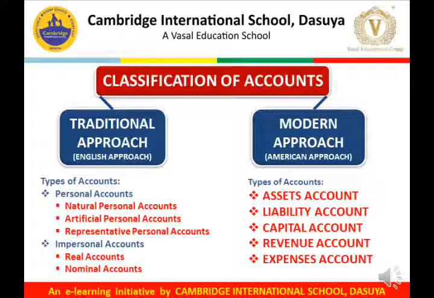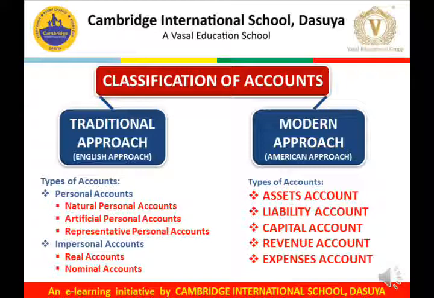Artificial personal accounts are those which are non-living beings, but we have some names for the establishments. For example, ICICI Bank, Cambridge International School, say Gupta Cloth Emporium, say Pizza Hut, Domino's, all these establishments which carry a name but are non-living beings. That's why they are called artificial personal accounts.